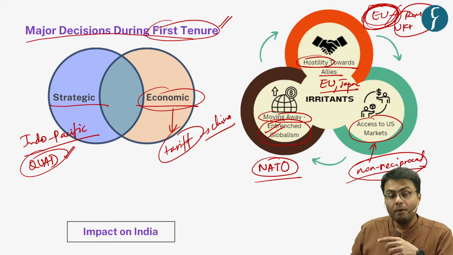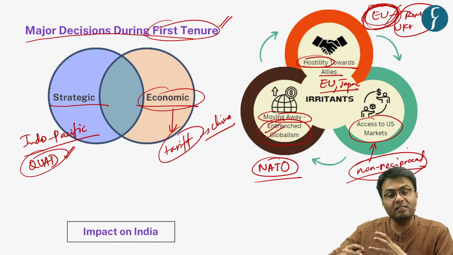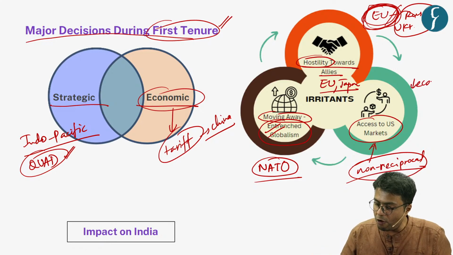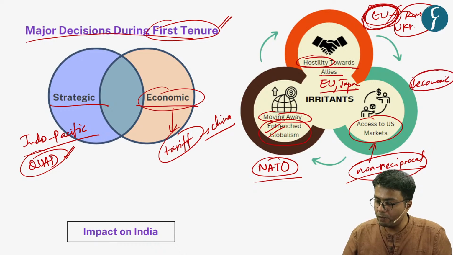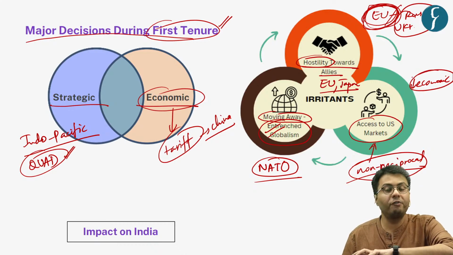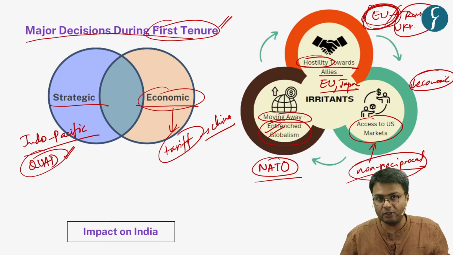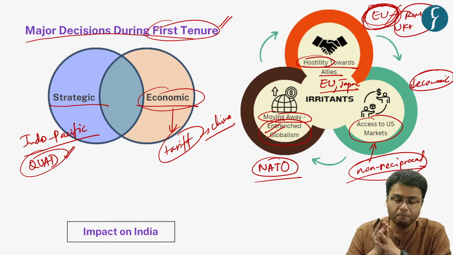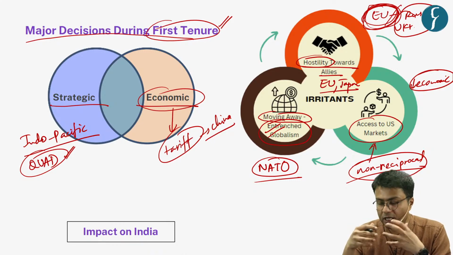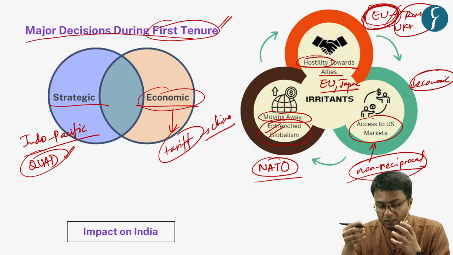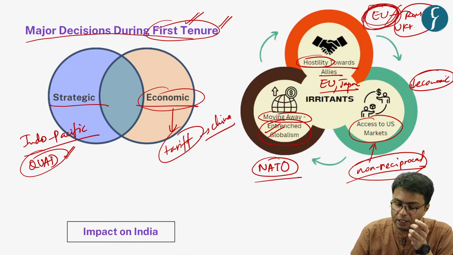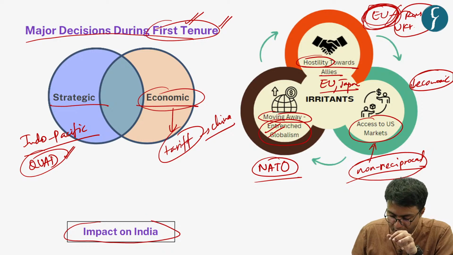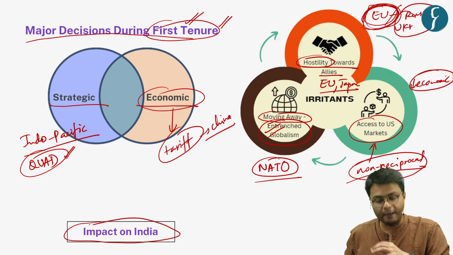But again, President Trump highlighted that the extension of these non-reciprocal benefits reduced the economic heft of the US in general, because it led to the moving away of industries from the US to other countries, thereby reducing the number of jobs available in the US. Hence, these were the major policy decisions taken by President Trump during his first tenure. And let us understand how these policy decisions impact India.